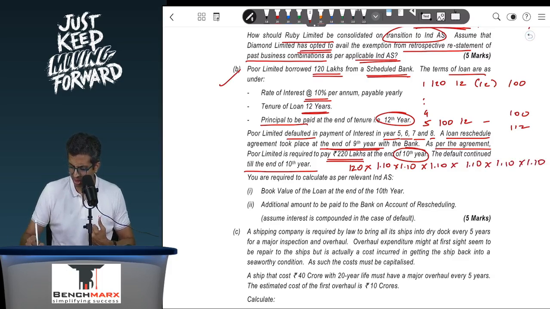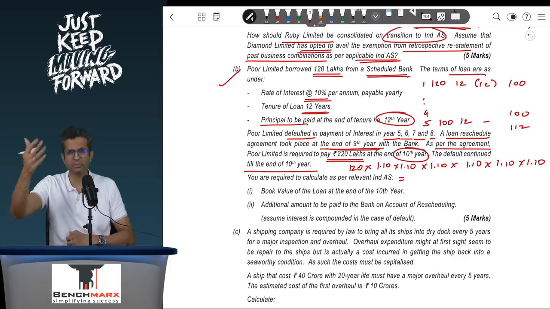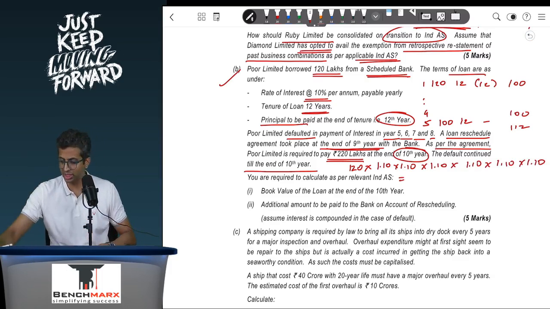This is how the institute has done. I would prefer if you prepare the amortization table, if you have time, it is a little easier, and hence you can even take 1.1 raised to 6. So this is 1.1 raised to 2, 3, 4, 5, 6,